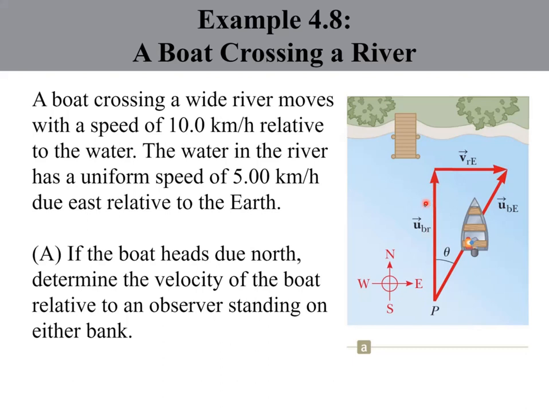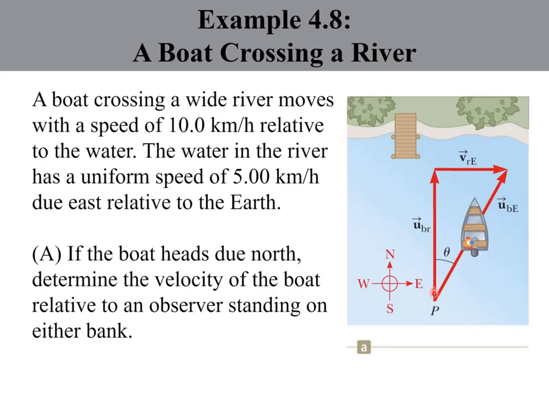Since the river is moving to the right, this is very logical. We know that the boat will be diverted to the right. So it will have a vector motion of VBE, which is to the right. The question is asking for the velocity of the boat relative to the observer, which is this one. So we want to find this vector.